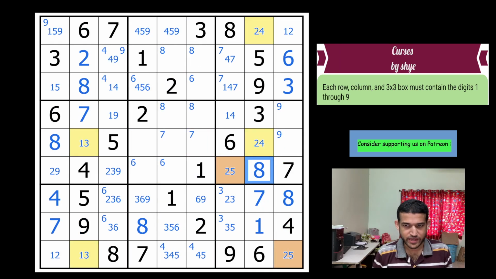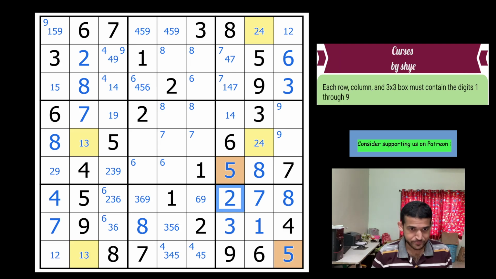Okay, so this is a 5, not a 2, so that's a 5, that's a 3, that's a 2. Now that's a 6, that's a 5. So I'm just going to now race along. It's just basic classic stuff here. So let's remove these colors.